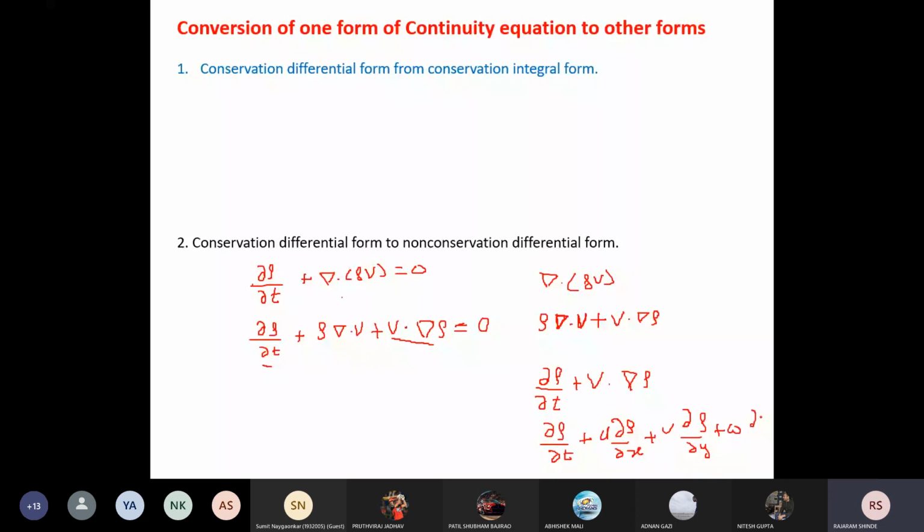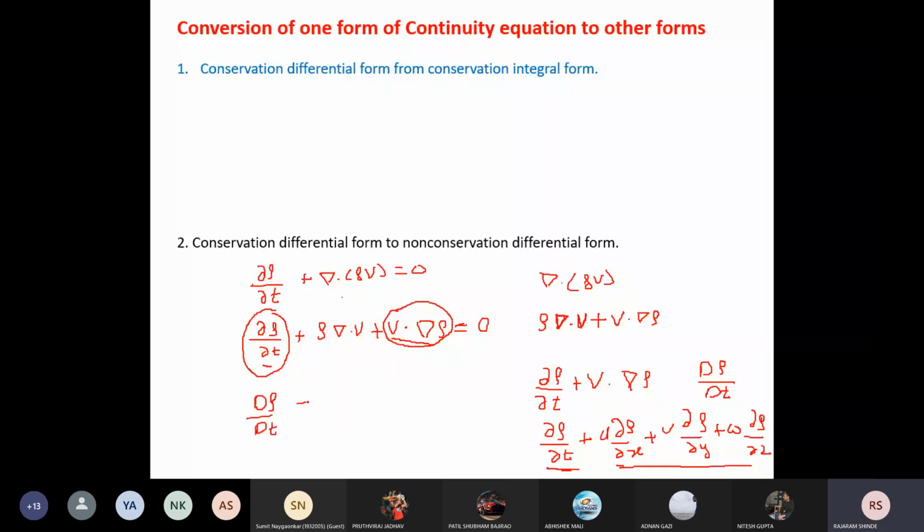Now what is this? This is your total derivative. This part is your local derivative, and this part is your convective derivative. Together it is the total derivative, or what we can call the substantial derivative, that is, d rho by dt. So the first term and third term I can replace by d rho by dt